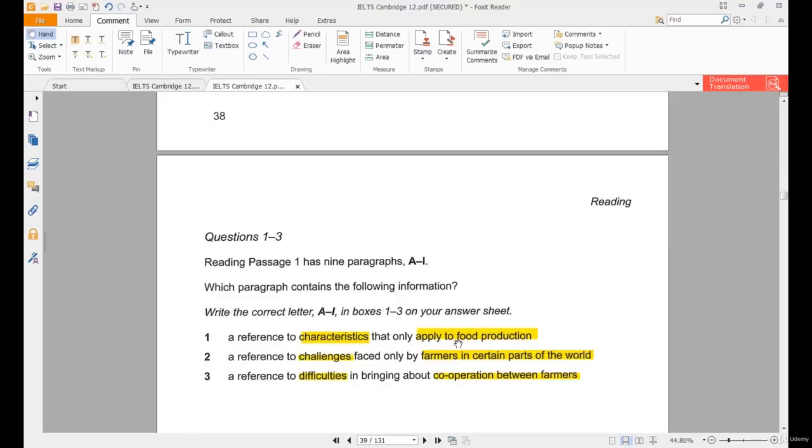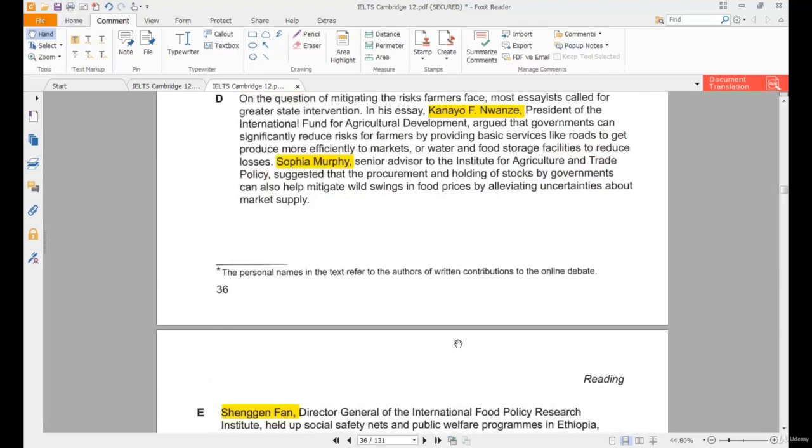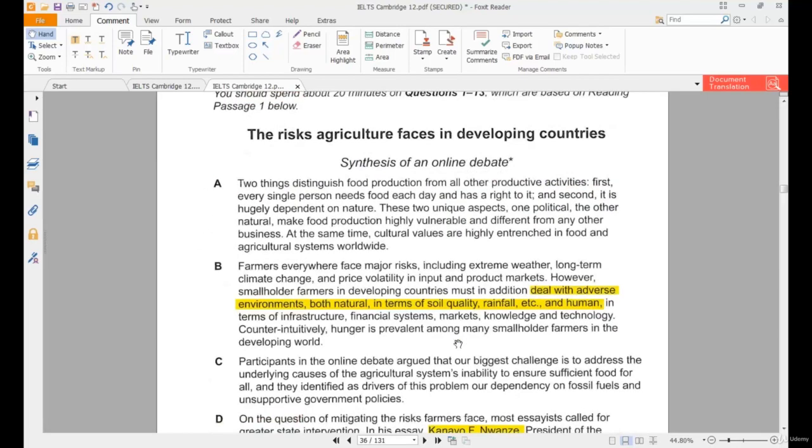That way, you're not going to have two paragraphs about the same controlling idea. All right? It does not work that way. You will not have two paragraphs about the same controlling idea. Next, I'm looking for something about different parts of the world and farmers. Right? Look at paragraph B.